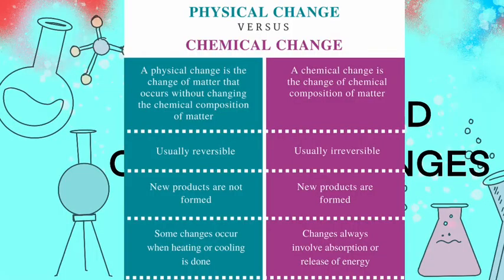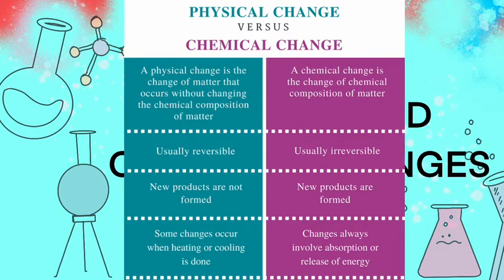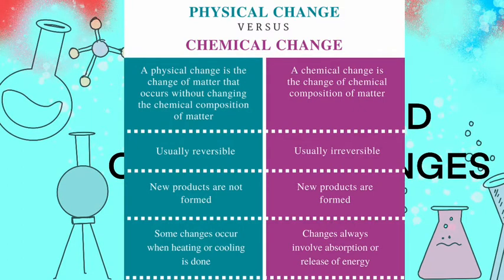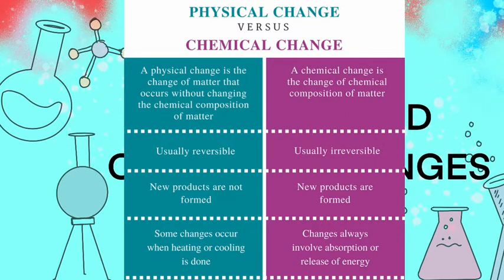So to understand, we will see some of the properties of the change. In case of a physical change, the chemical composition of the substance that is showing the change will remain the same, whereas in case of a chemical change, the chemical composition of the substance that is showing the change will also change. Example, you can see here.